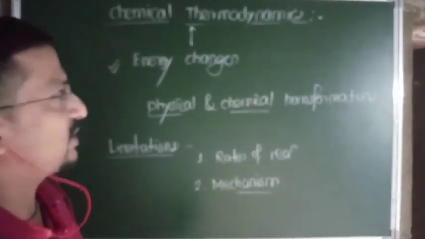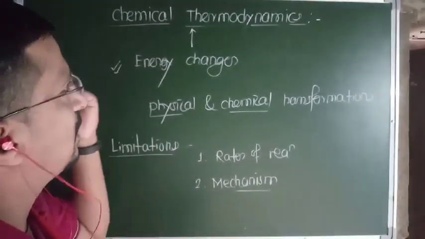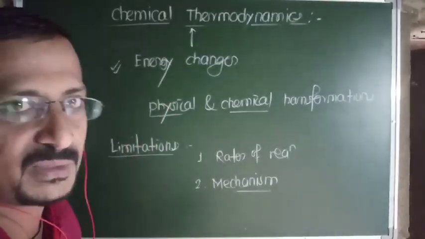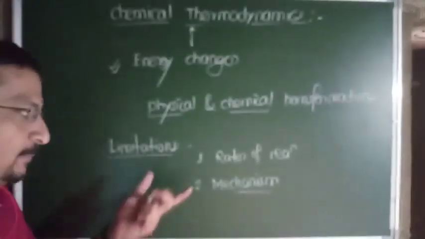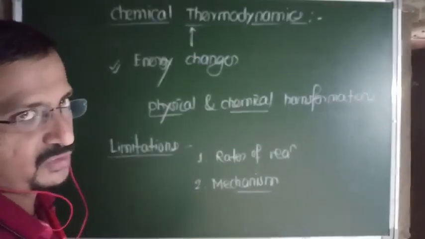So these are the 2 important drawbacks and limitations of chemical thermodynamics. So it is about introduction, chemical thermodynamics definition, different forms of energies, law of conservation of energy, and these are the 2 limitations or drawbacks.